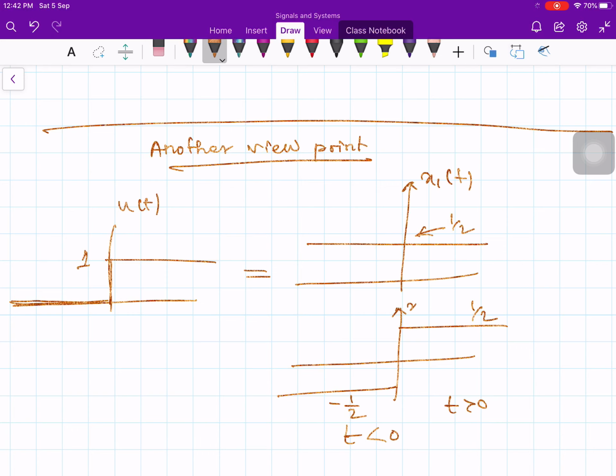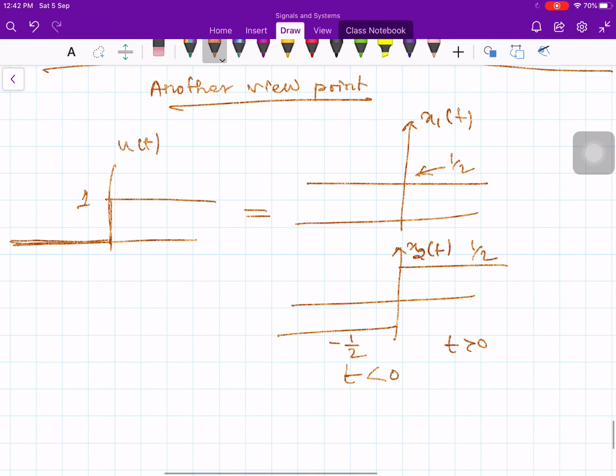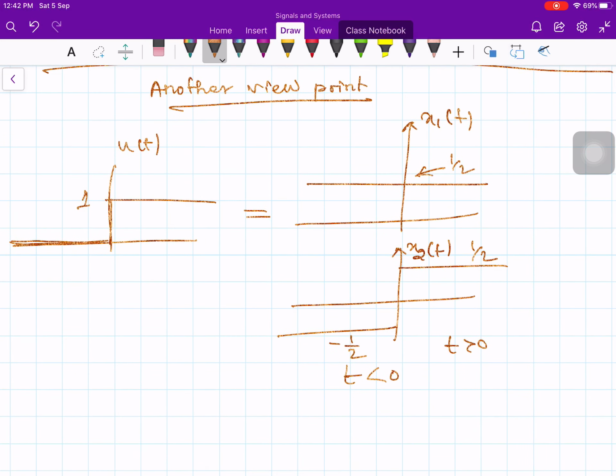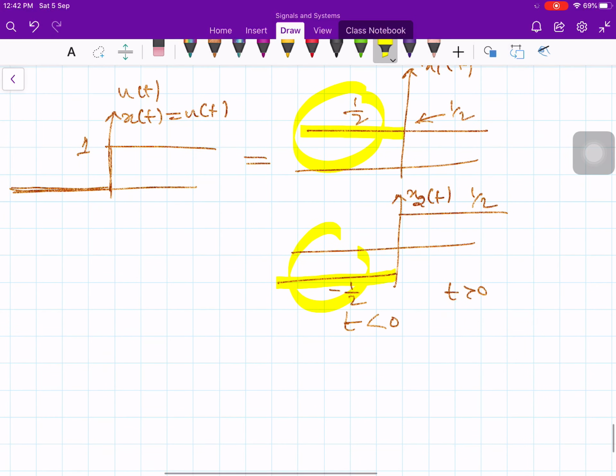You add term by term now, point by point. Let us say x of t is equal to u of t. Up to this range it is -1/2 plus 1/2. If I add these two things, it will become 0. Therefore up to this point it is 0.